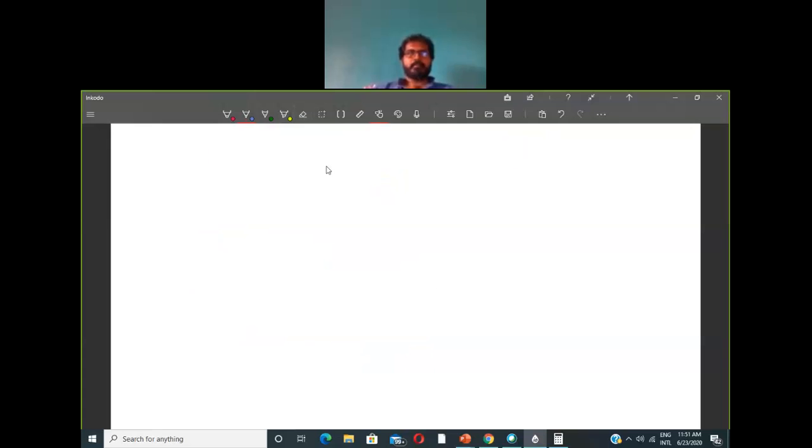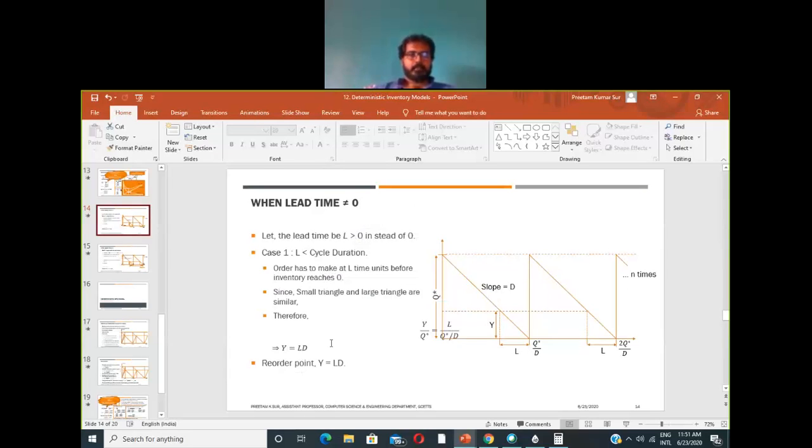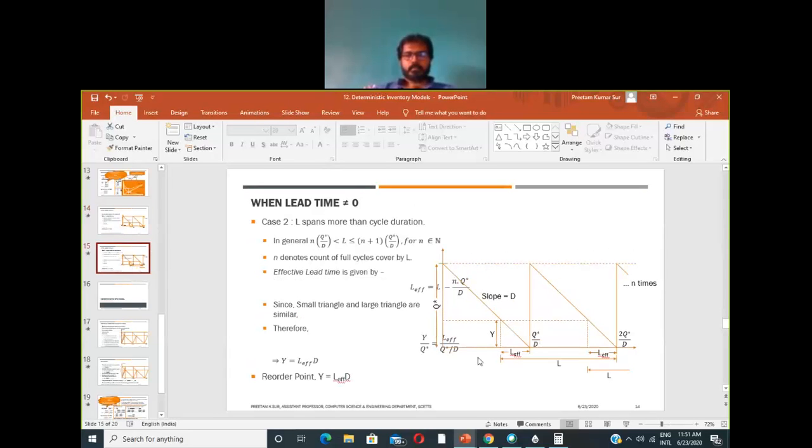What is the excess over the full cycles? To find the effective lead time, we have to find this n, where n denotes the count of full cycles covered by L.